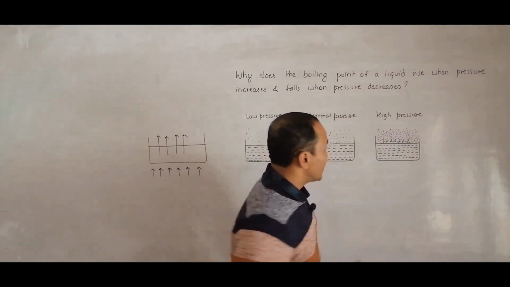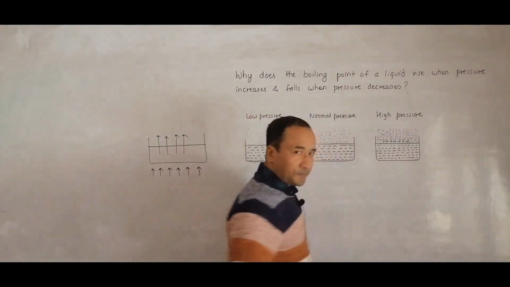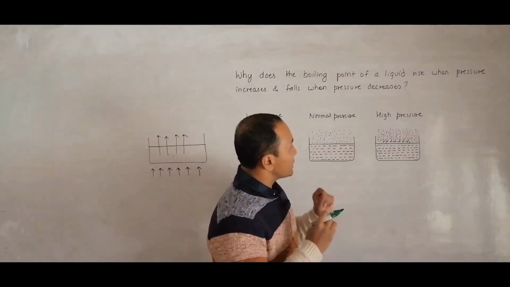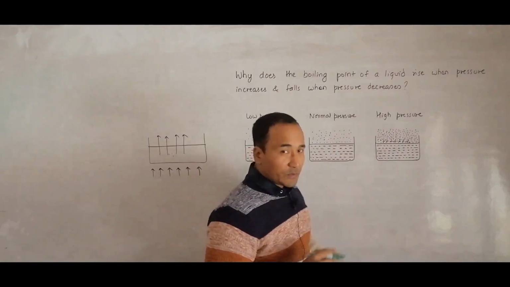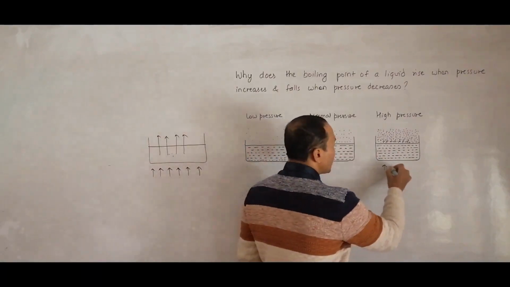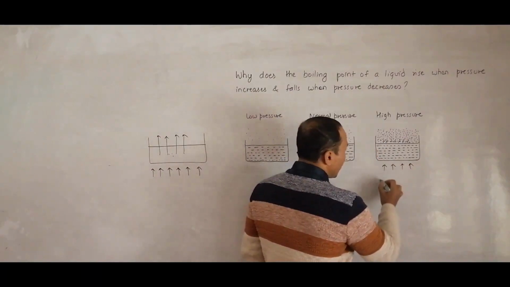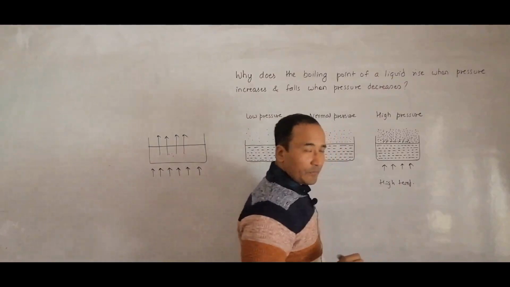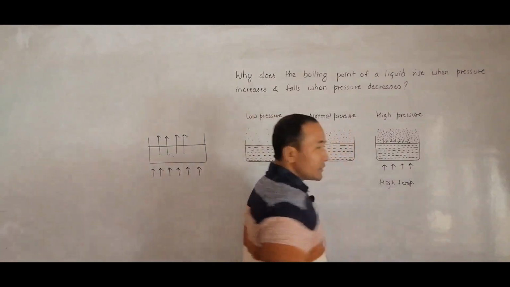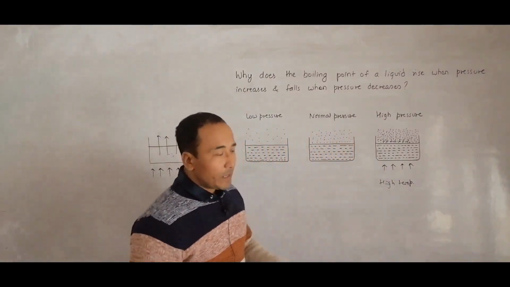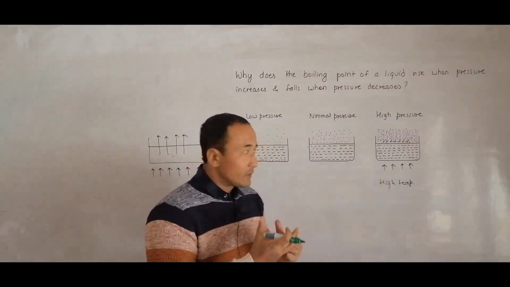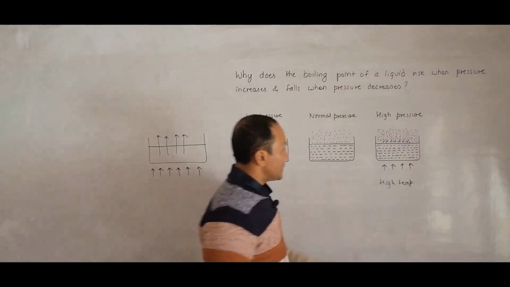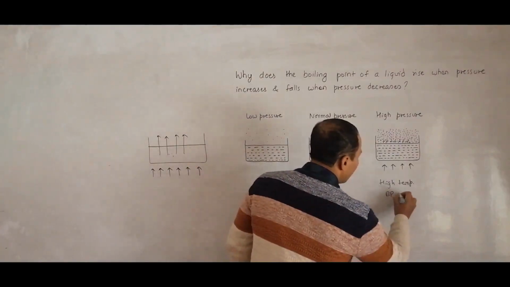So what should I do? I should apply more energy here. It's finding more difficulty, so I should apply more energy so that I can send it up. More energy means I have to apply a higher temperature for that to happen. So that's why the boiling point rises automatically. I am trying to overcome the difficulty at the surface, so I have to heat it up to a higher temperature, and that's why the BP increases.